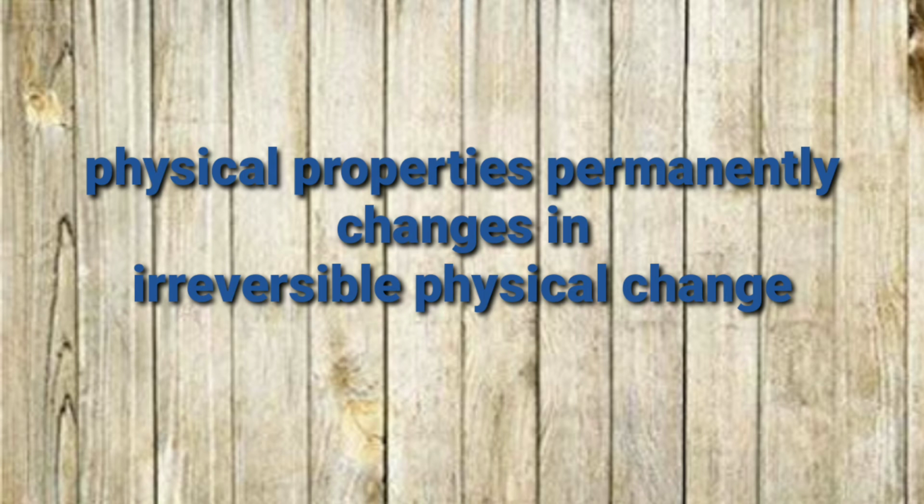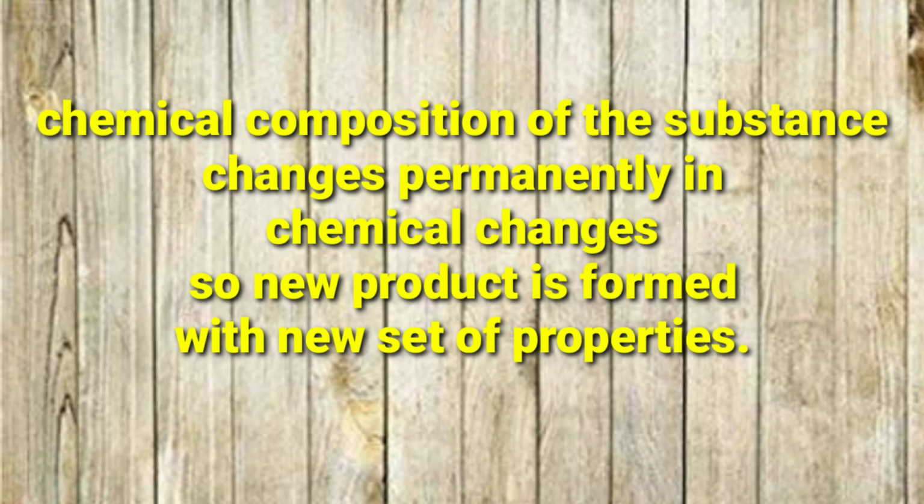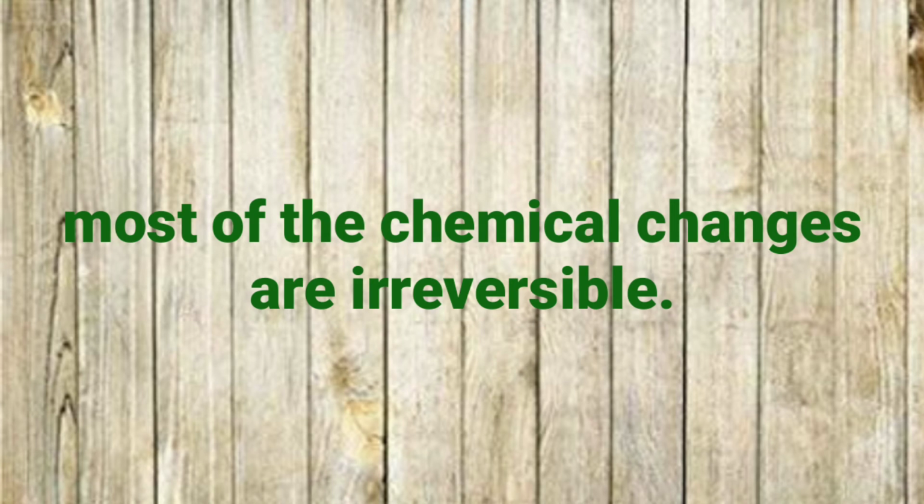Got it? अगर फिजिकल प्रॉपर्टी परमानेंट चेंज हो जाता है then it is irreversible physical change. And if chemical composition permanently change हो जाएगा due to which product have the new property then it will be chemical change. So most of the chemical changes are irreversible in nature.